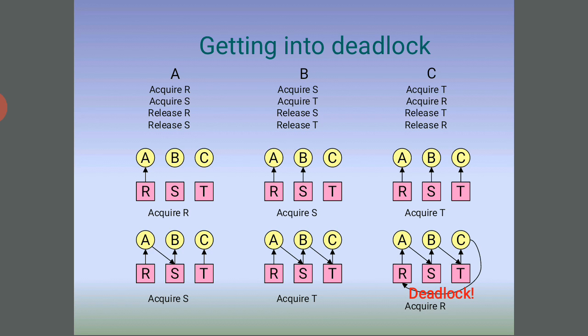So ABC acquires R, RST acquires S, and ABC acquires RST, and acquire S, acquire T. So the first one is the deadlock. This is the ABC and the RST. This is called a deadlock.